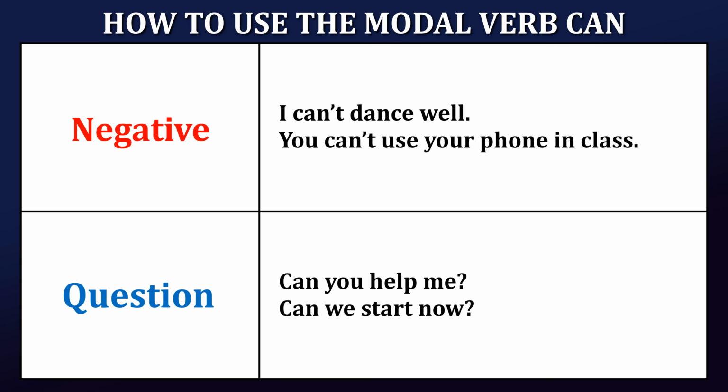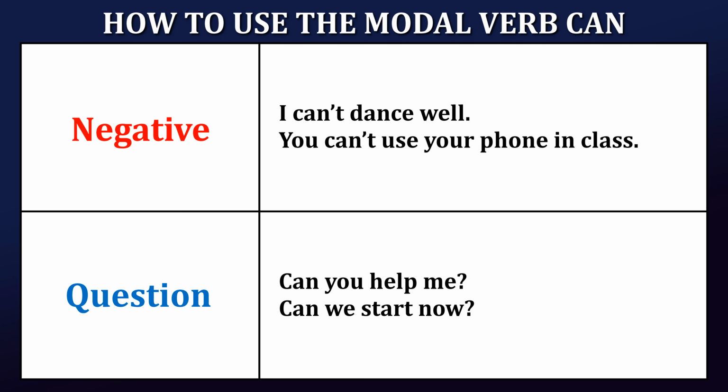Question form. To form questions, simply place can at the beginning of the sentence. For example, "Can you help me?" or "Can we start now?" These are questions asking for help or permission to begin.